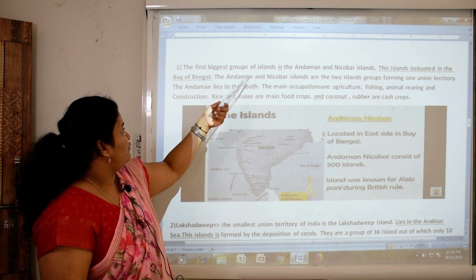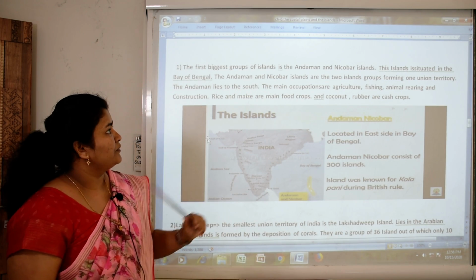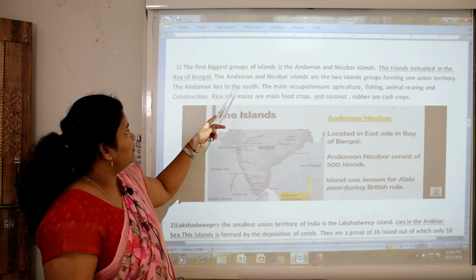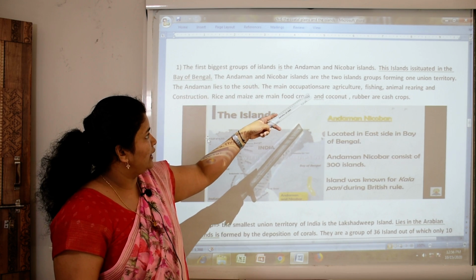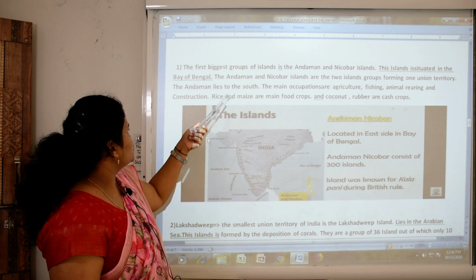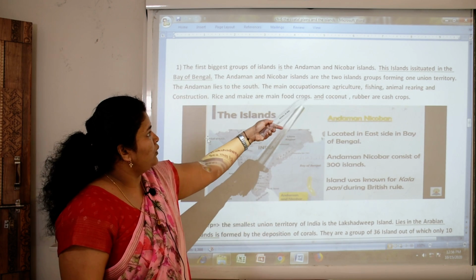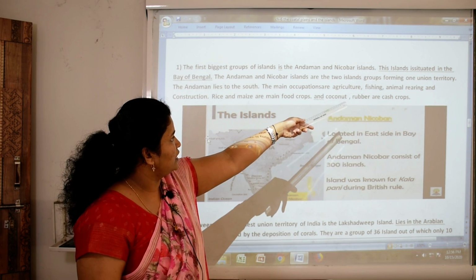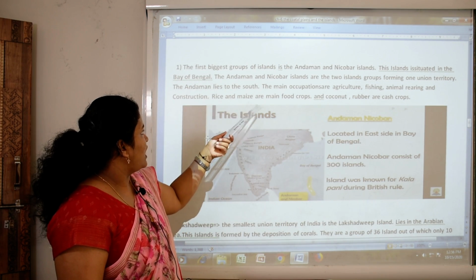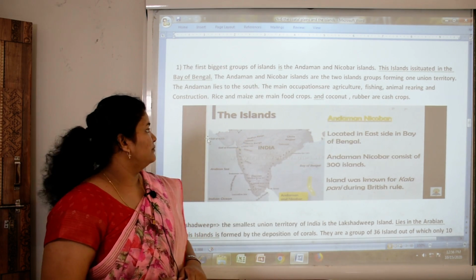The first biggest group of islands is the Andaman and Nicobar Islands. Okay, first we will see the Andaman and Nicobar Islands. These islands are situated in the Bay of Bengal. The Andaman and Nicobar Islands are two island groups forming one union territory. The Andaman lies to the south. You can see here this area, okay? The main occupations are agriculture, fishing, animal rearing and construction. Rice and maize are the main food crops and coconut and rubber are cash crops. Okay?